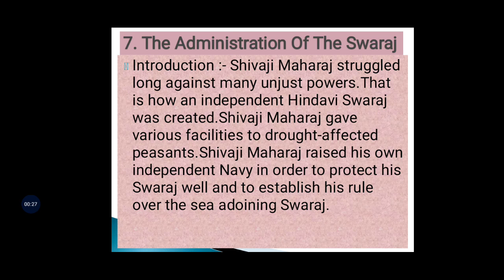Introduction. Shivaji Maharaj struggled long against many unjust powers. That is how an independent Hindavi Swaraj was created. Shivaji Maharaj gave various facilities to drought-affected peasants. Shivaji Maharaj raised his own independent navy in order to protect his Swaraj well and to establish his rule over the sea adjoining Swaraj.